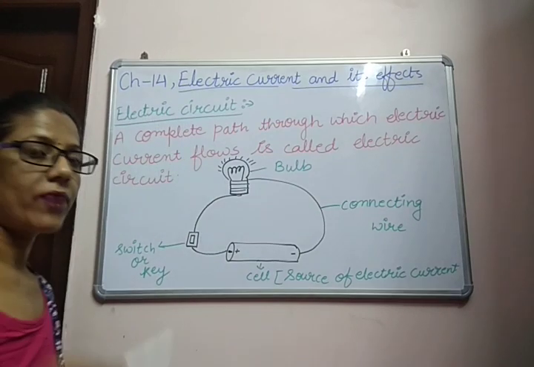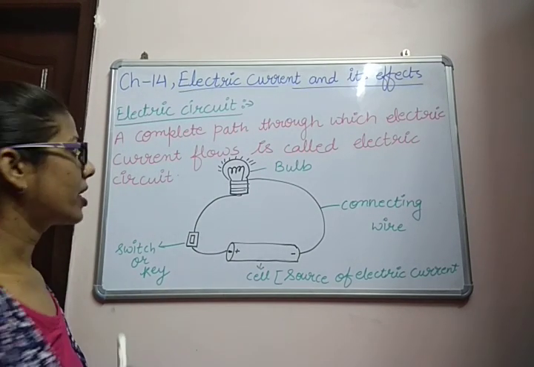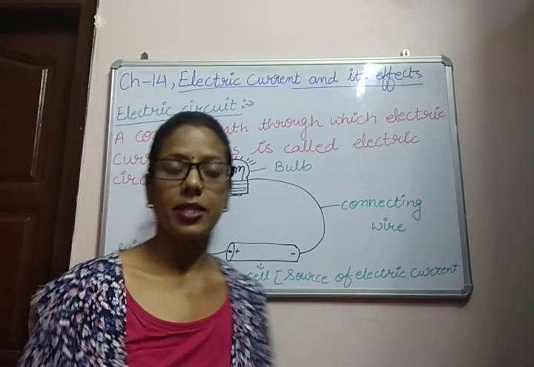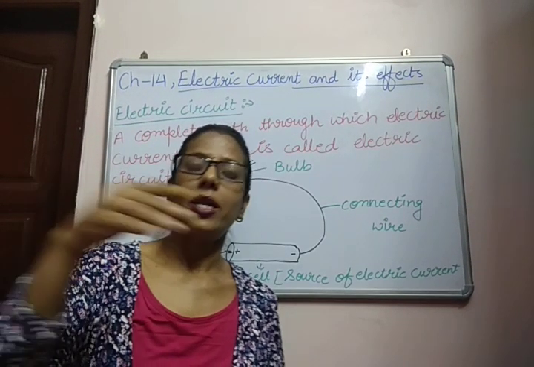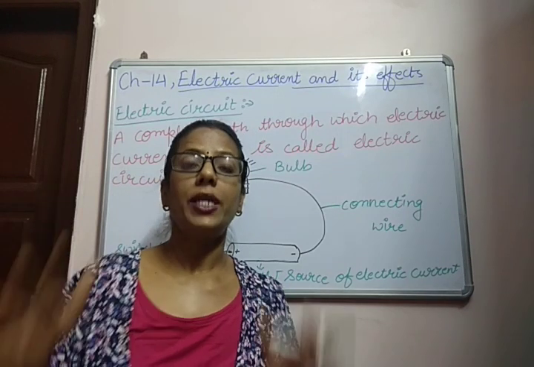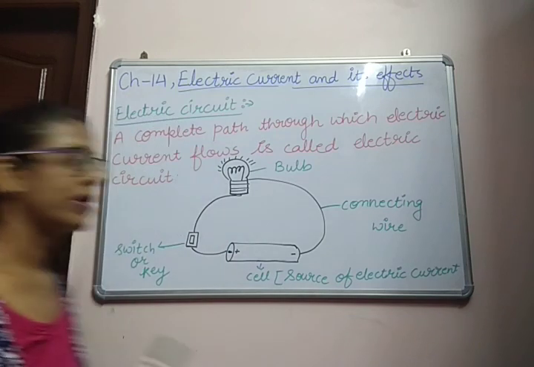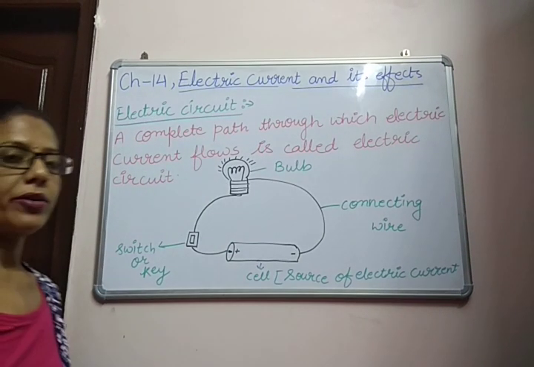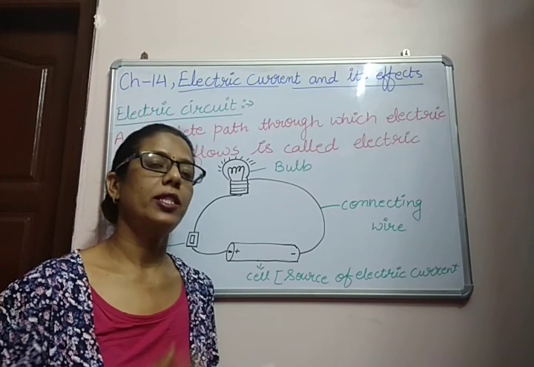So we can define the electric circuit. A complete path through which electric current flows is called an electric circuit. It means electric current flows through an electric circuit, a complete path through which electric current can easily flow. It means electric current also adopts a path through which it can easily flow, and this path is known